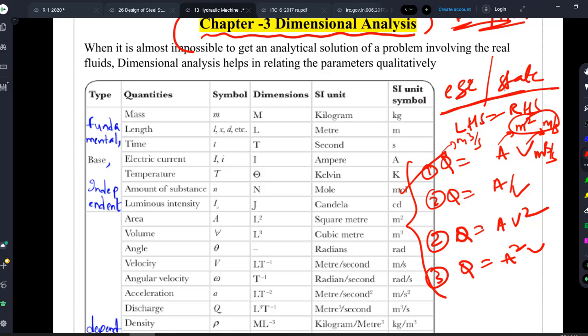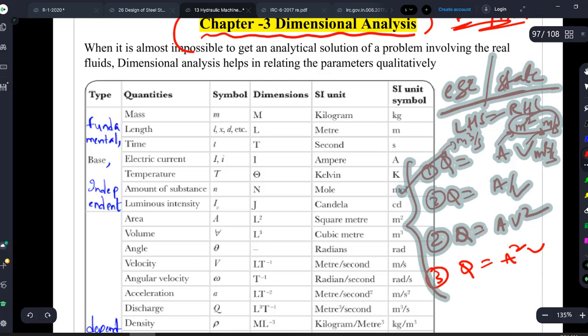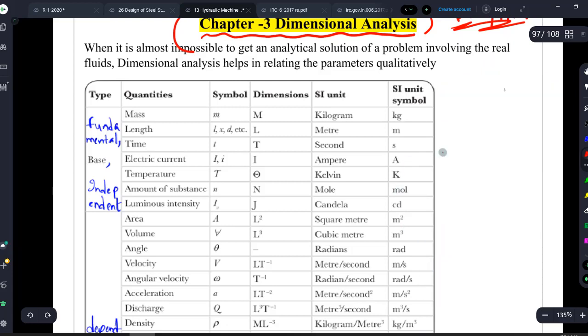But in reality, the purpose of dimensional analysis is even more. Sometimes when there is some physical phenomenon going on, a physical phenomenon is nothing big, everything is a physical phenomenon only, right? If a fluid is flowing, even that's a physical phenomenon.